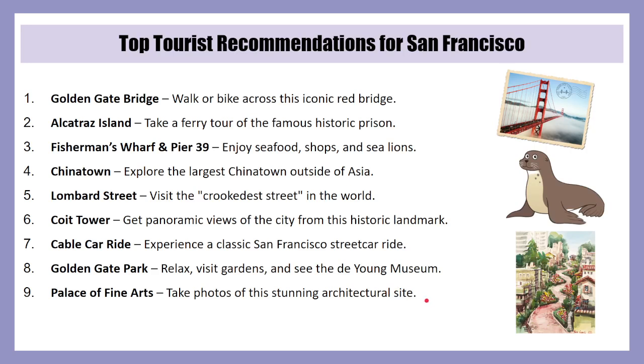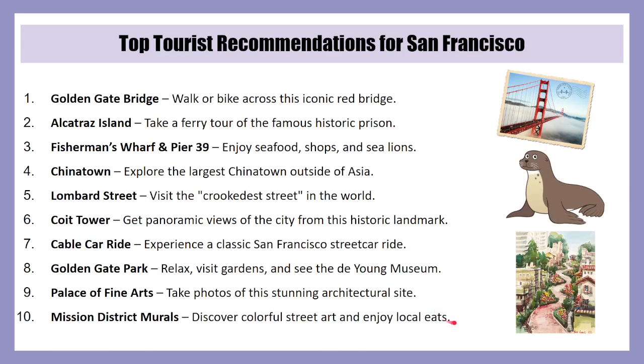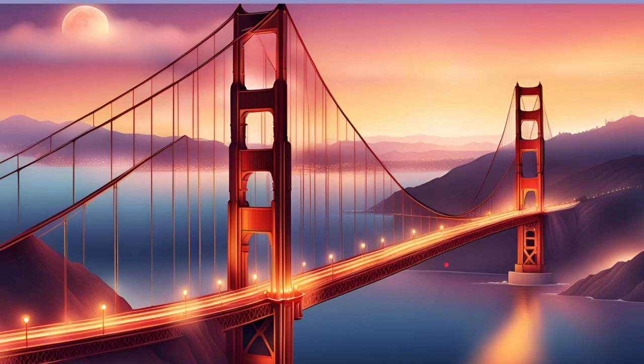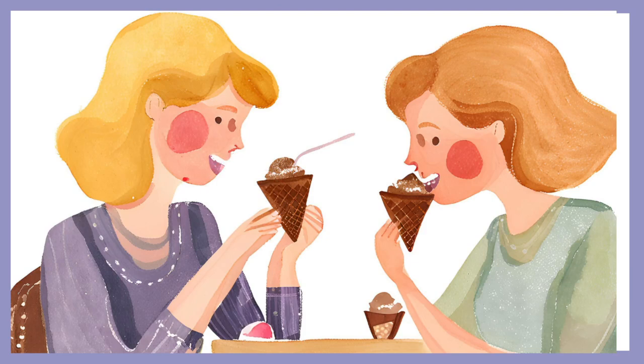Palace of Fine Arts. Take photos of this stunning architectural site. Mission District Murals. Discover colorful street art and enjoy local eats. Here are the streetcars. Here is the Golden Gate Bridge. Here is Taylor and Jennifer eating ice cream.